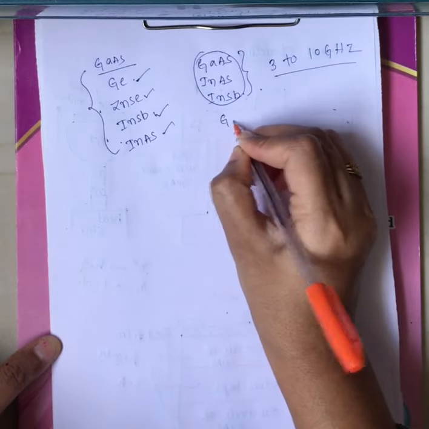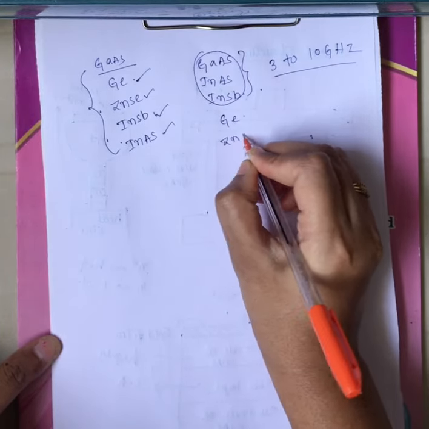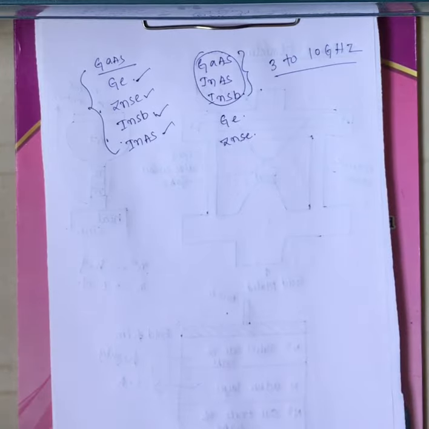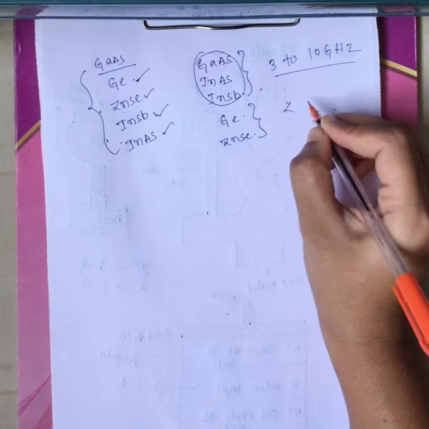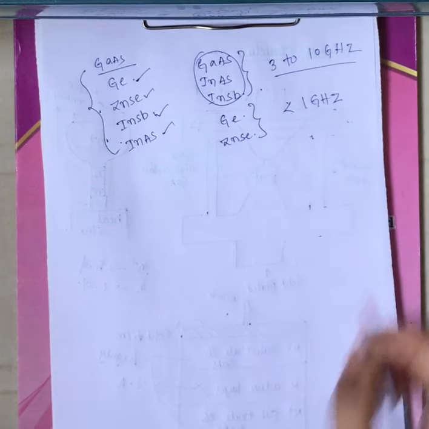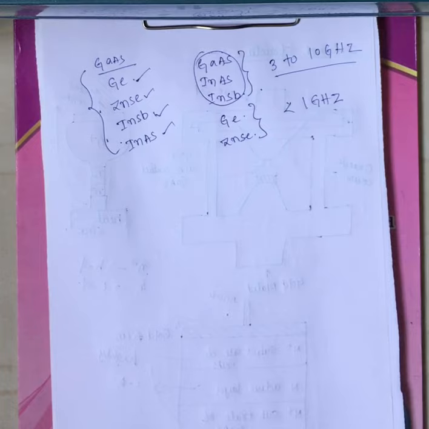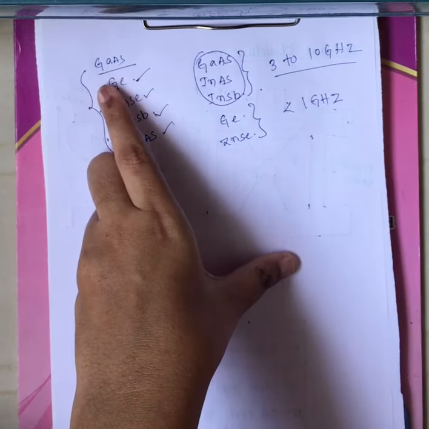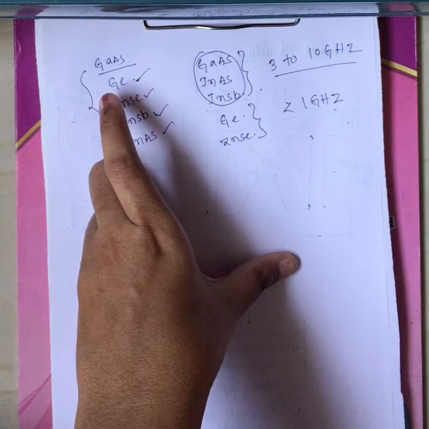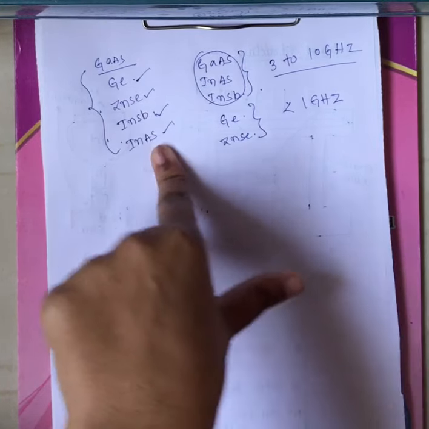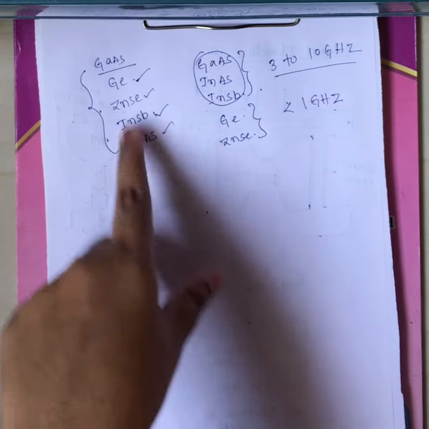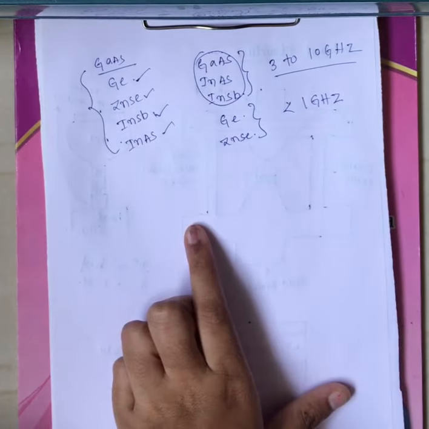Now what is left out? Germanium and zinc selenide. These 2 materials are used where the frequency range of operation is less than 1 gigahertz. So based on the frequency range of operation, we use a particular type of material to make a Gunn diode. Basically it is made up of gallium arsenide, but you can also use germanium, zinc selenide, indium antimonide, and indium arsenide.